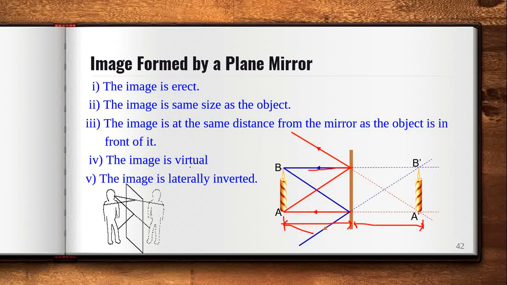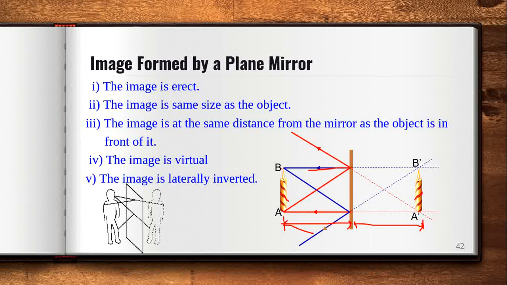And the image is virtual because the reflected rays never meet in reality, so we have to extend them behind the mirror. That's why the image is virtual. And the image is laterally inverted, because if you see this direction, it is going from this to here, but here the direction is coming from this.